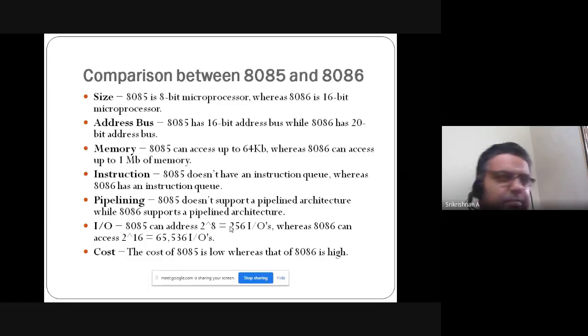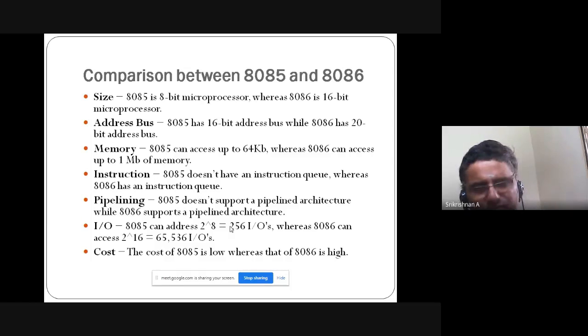Memory: 8085 can access up to 64 kilobytes, whereas 8086 can access up to 1 megabyte of memory. Instruction: 8085 does not have an instruction queue, so it is very slow, whereas 8086 has an instruction queue.